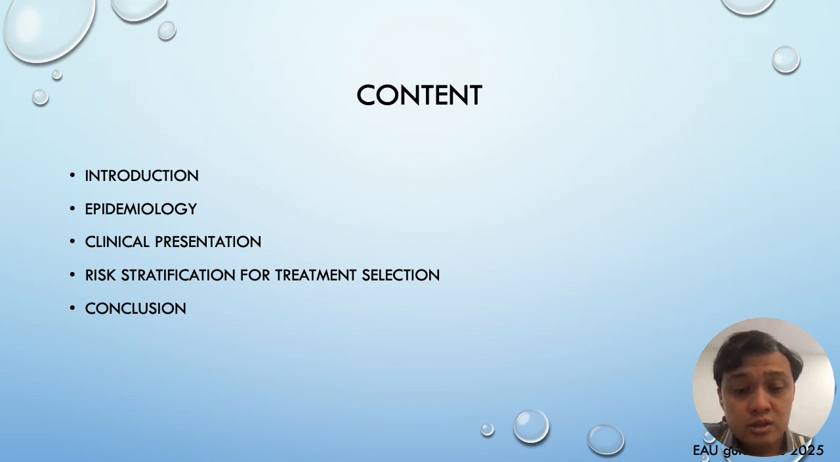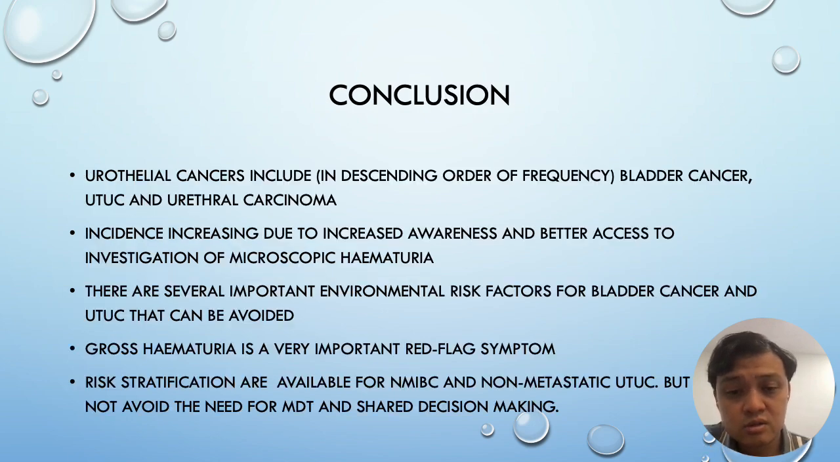So we've gone through introduction, epidemiology, clinical presentation, risk for NMIBC as well as UTUC. To conclude, urothelial cancer include in descending order of frequency, bladder cancer, UTUC, and urethral carcinoma. And incidence is increasing due to increased awareness and better access to investigation, particularly for microscopic hematuria.